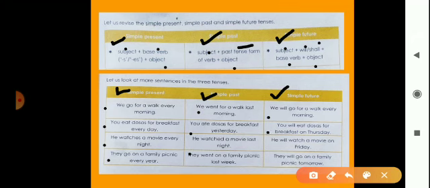Then second example: you will eat dosas for breakfast on Thursday. It will also happen in the future. Okay, after that, he will watch a movie on Friday. It's also not done, so it's in future tense. And then the last is: they will go on a family picnic tomorrow. So this action also will happen in the future.